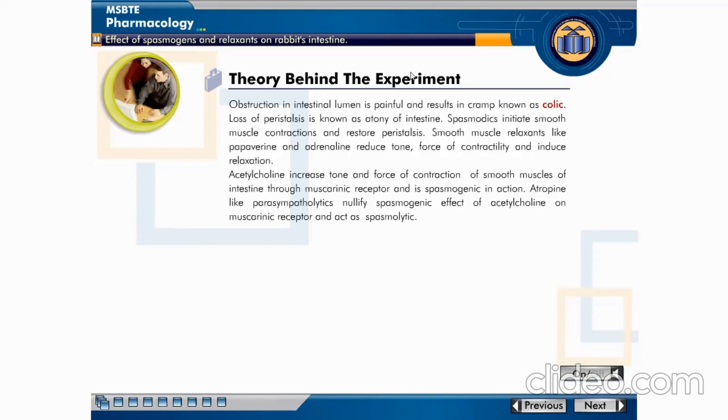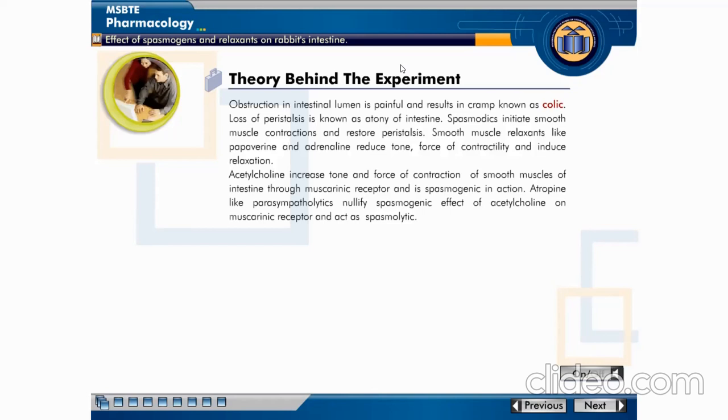Then acetylcholine increases the tone and force of contraction of smooth muscle of intestine through the muscarinic receptor and its spasmogenic action, means acetylcholine shows contraction effect and produces spasmogenic effect by action on the muscarinic receptor.